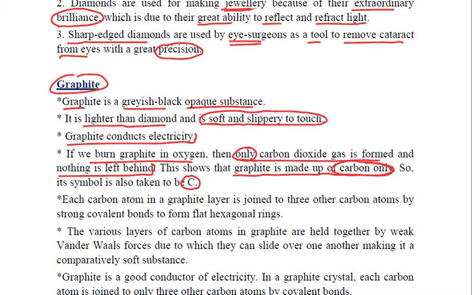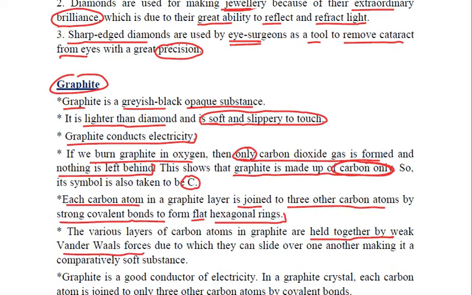In graphite, each carbon atom is joined to 3 more carbon atoms by strong covalent bonds to form flat hexagonal rings. But in these layered structures in graphite, the layers are held together by weak van der Waals forces, and